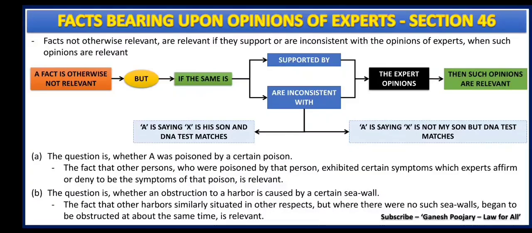Section 46 is about facts bearing upon opinions of experts. It discusses facts not otherwise relevant, which become relevant if they support or are inconsistent with the opinions of experts when such opinions are relevant. That's what section 46 says, and to understand this provision, I have a beautiful chart. Now, here is a fact which is otherwise not relevant, but if the same is supported by or inconsistent with an expert opinion, in such case, the opinion made by an expert is relevant.